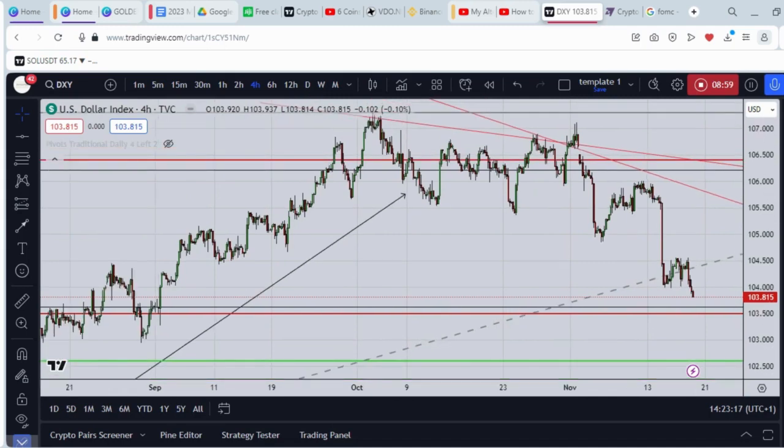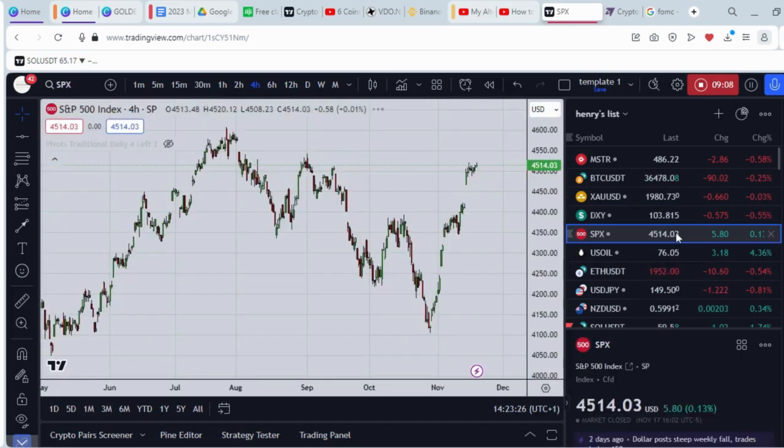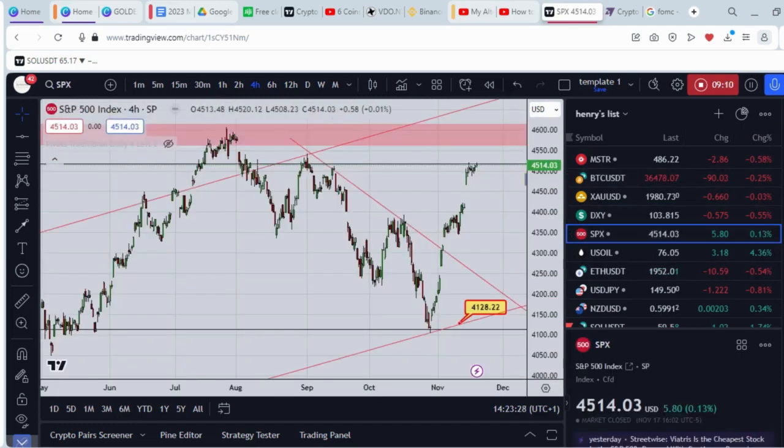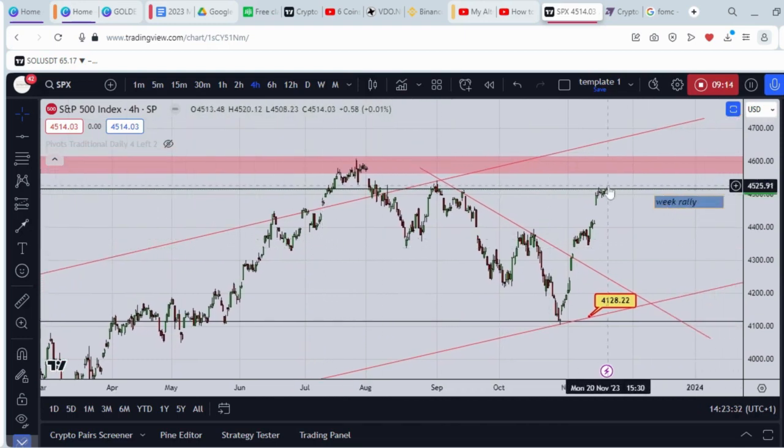So now for the stock market, we've looked at the dollar index. The dollar index is trying to do what? Trying to test a support zone here. So if you look at our S&P 500, which is the guide, see what is happening here. S&P 500 has been pushing up. It is also expected to break this resistance zone here. So we're also expecting S&P to do what? To come down a bit.